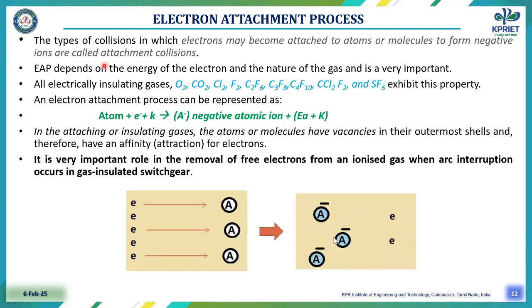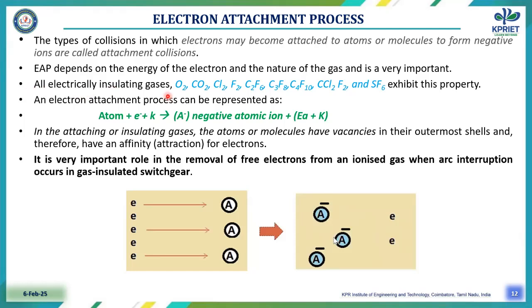Then the third one is the electron attachment process. The types of collision in which an electron may become attached to atoms or molecules to form negative ions are called attachment collisions. The electron attachment process depends upon the energy of the electron and the nature of the gas, and it is a very important one.